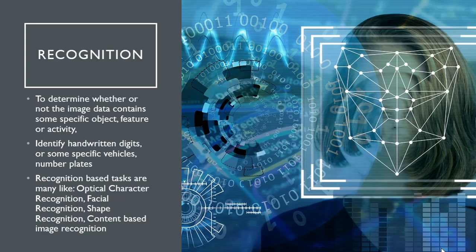One example is identifying handwritten digits. One of the machine learning projects based on this is the MNIST data set, which is the handwritten digits recognition data set of machine learning. That means you're training your machine to recognize handwritten digits. So practice that machine learning data set if you have time. I can come up with one of the videos if you want. Please mention it in the comment section if you want that.